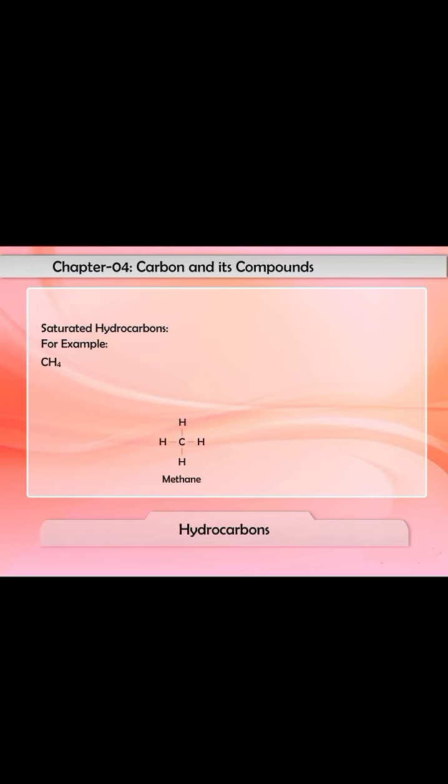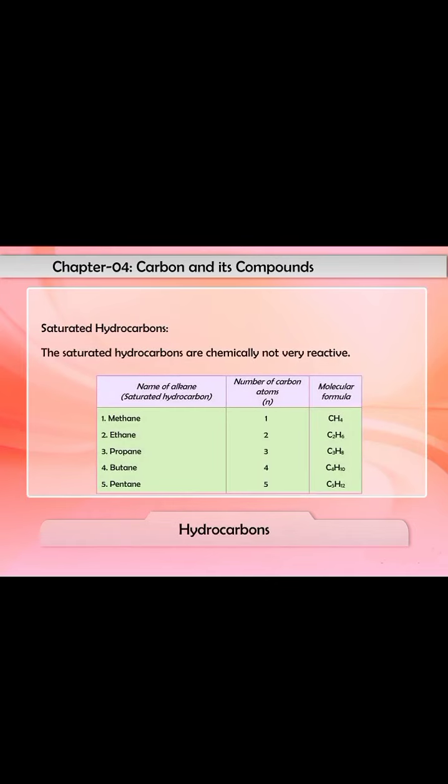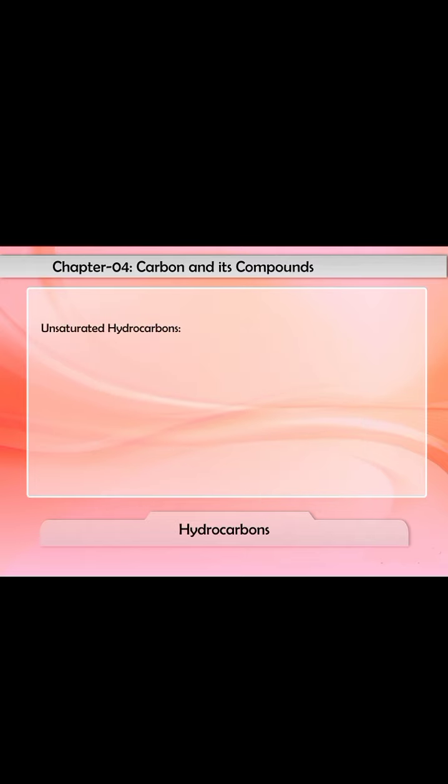Likewise, if an alkane has two carbon atoms in its molecule, then n is equal to 2 and its molecular formula will be C2H(2×2+2), that is C2H6. The names and molecular formulae of the first 5 saturated hydrocarbons or alkanes are shown in the table below. The saturated hydrocarbons are chemically not very reactive. Let us discuss the second type of hydrocarbon, that is unsaturated hydrocarbons.